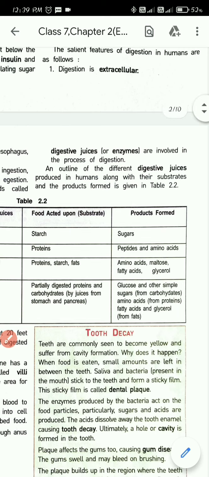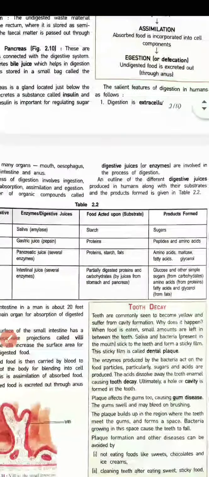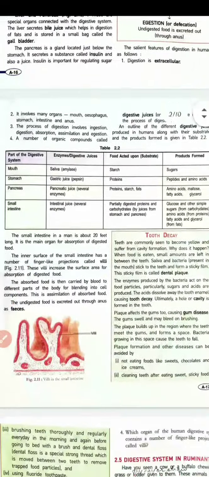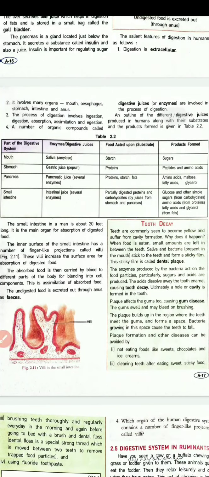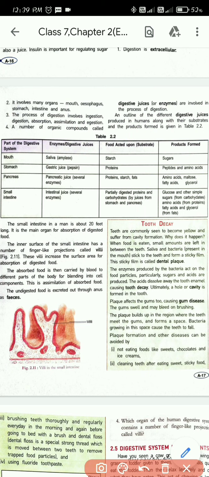They have given you a very beautiful table here. If you remember this table, you will be able to understand it more nicely. In the first column, they have given the part of the digestive system, then the enzyme or the digestive juice, then the food acted upon or the products formed.